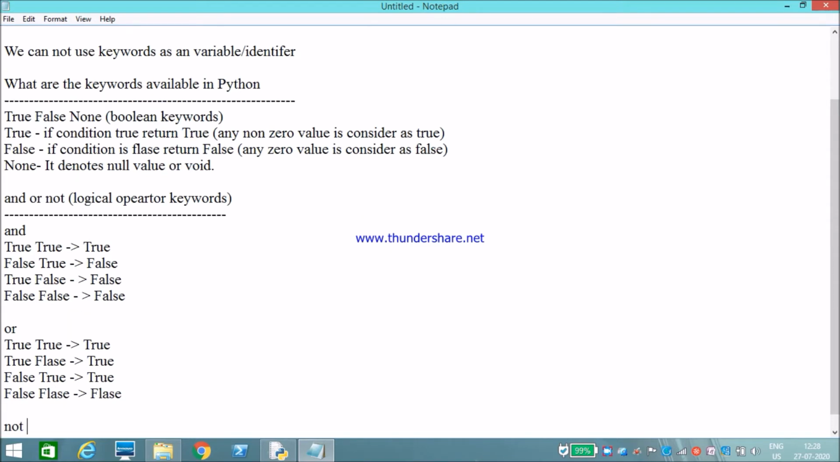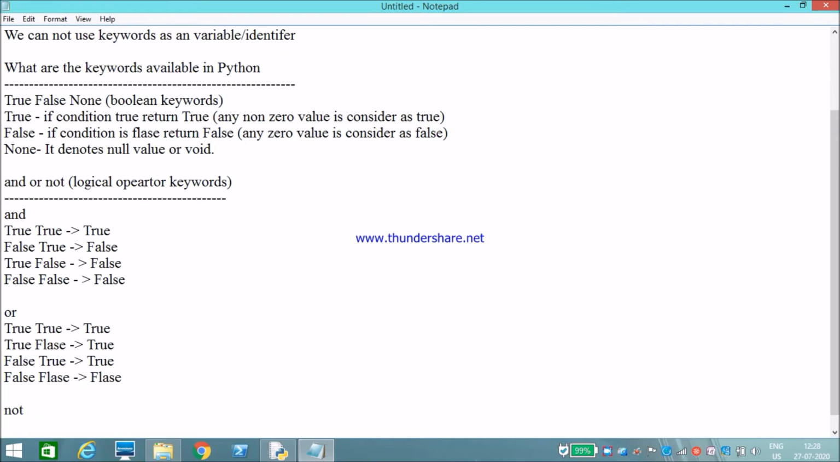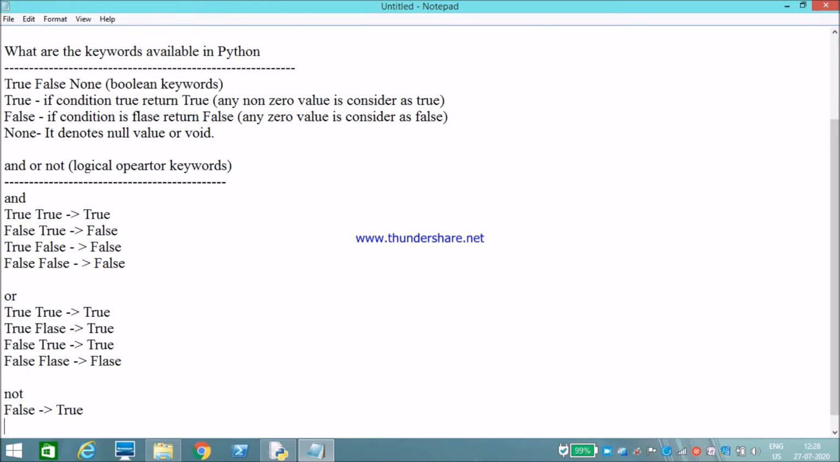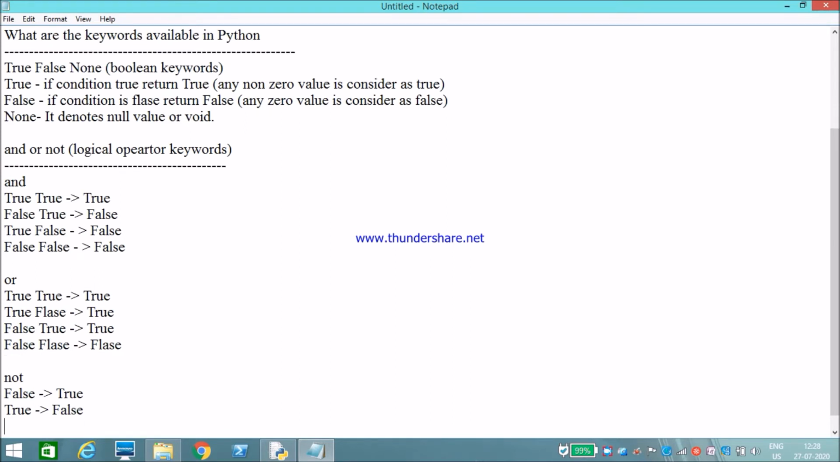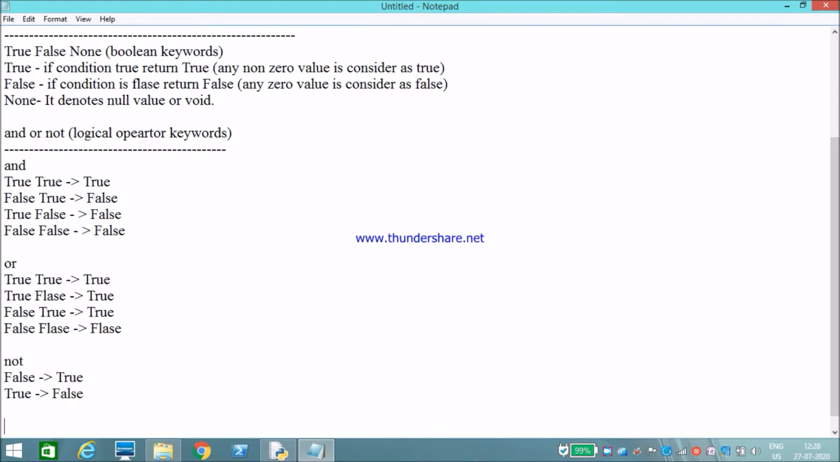Next, the not keyword. The not keyword is used for negation. If it is false, then the result is True. If it is true, then when we apply the not keyword, it is False. These are the three logical operator keywords: and, or, and not.